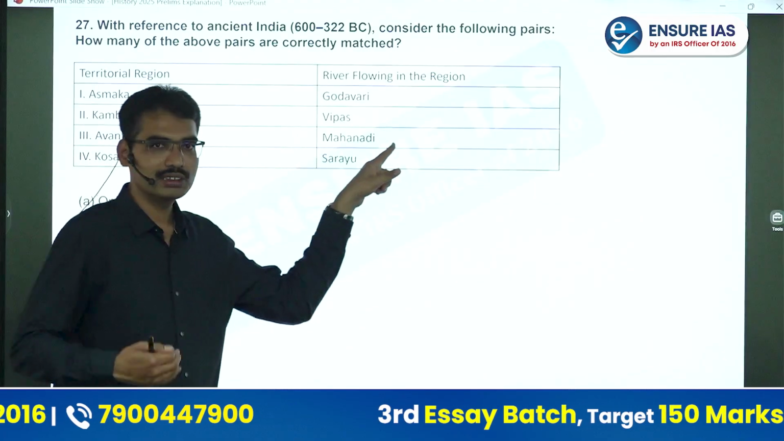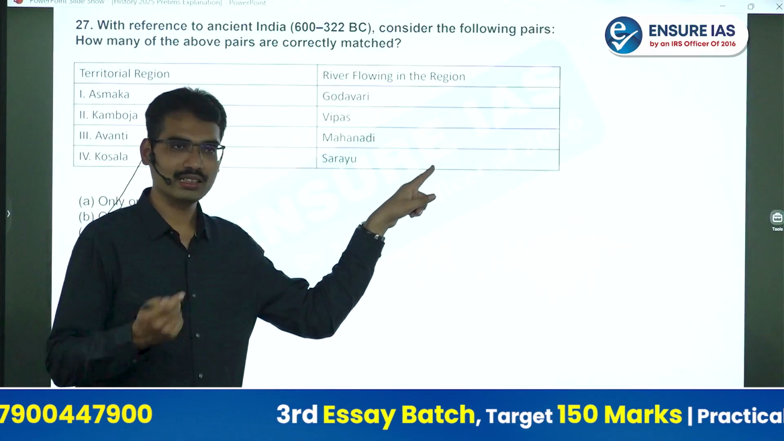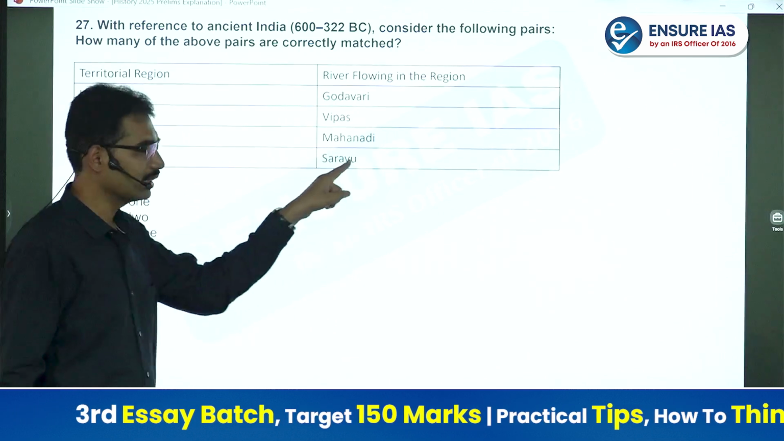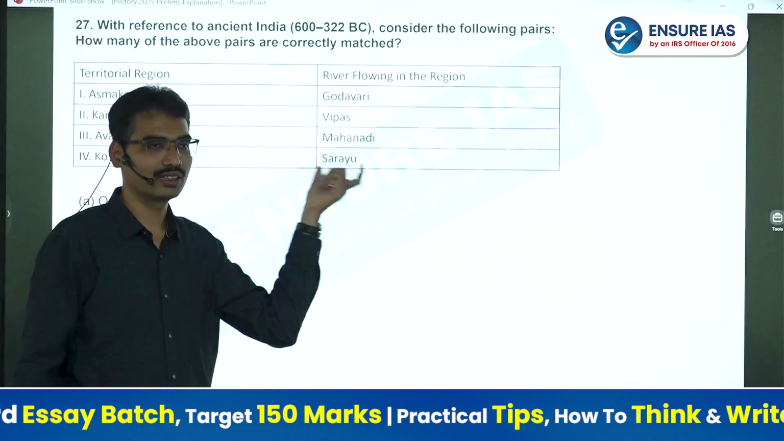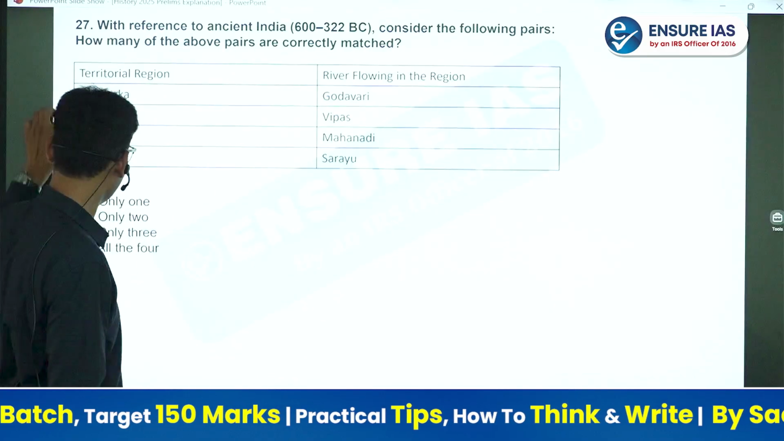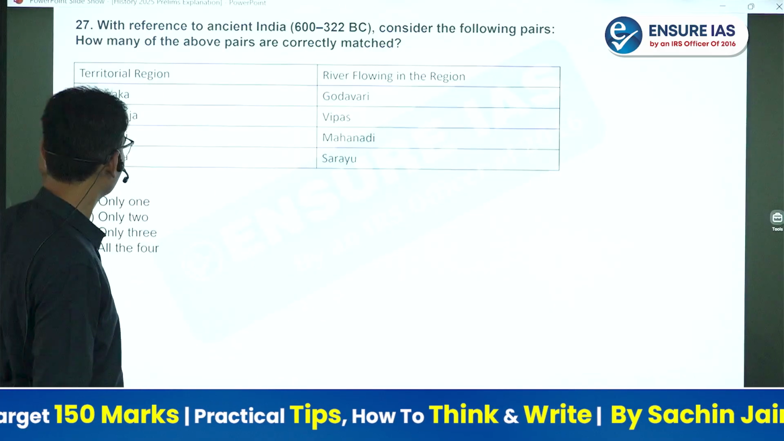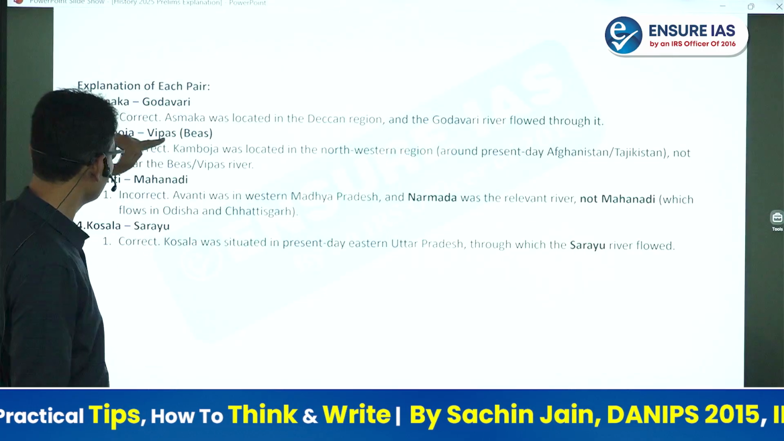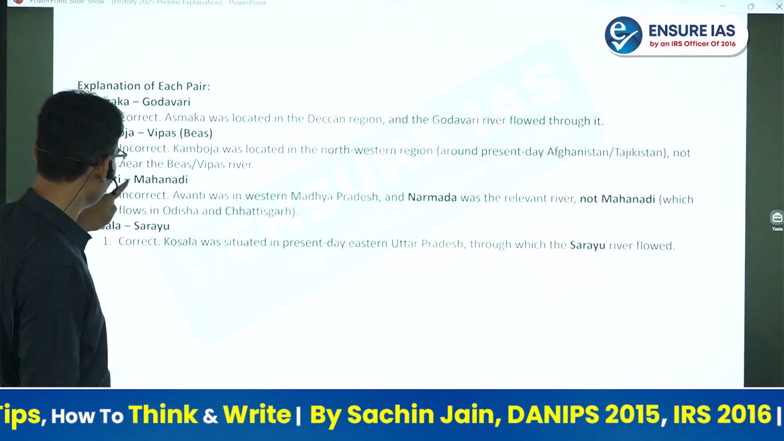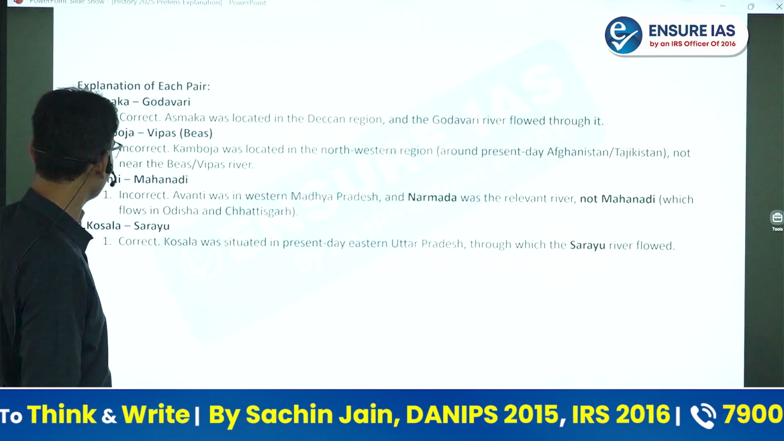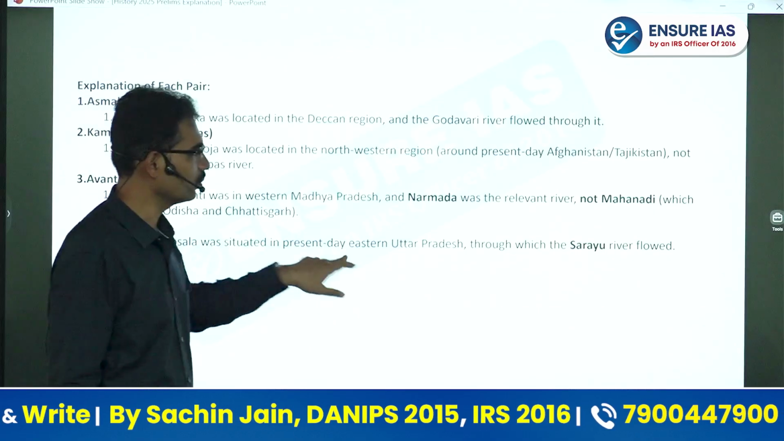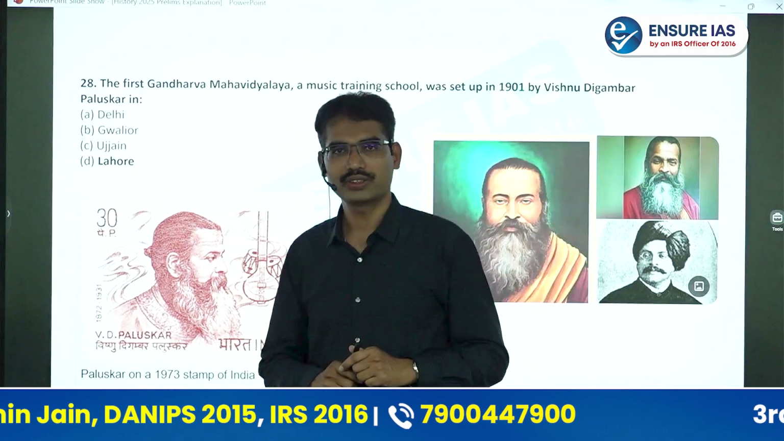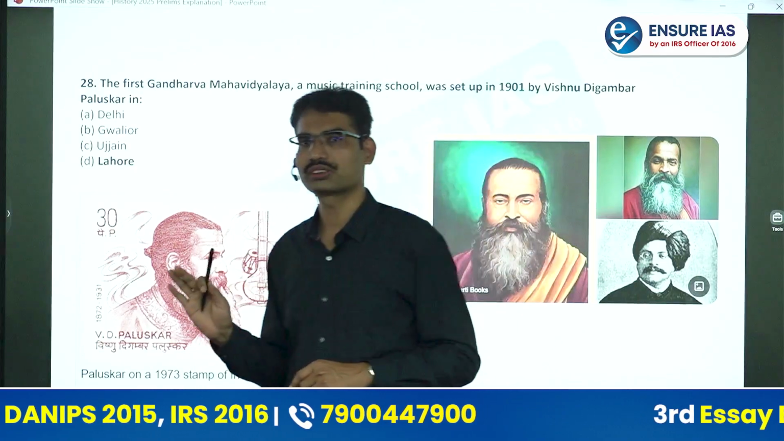Avanti. Avanti is in Madhya Pradesh, where the important river is the Narmada. But here it is Mahanadi, which is in Odisha. It is not the answer. Kosala. Kosala is the Sarayu river; Ayodhya is located on the Sarayu river. That is the Kosala kingdom. Here only two are the answers, Ashmaka and Kosala. So Ashmaka, Godavari; Kamboja, Vipas Bias; Kosala, Sarayu; Avanti, Mahanadi, not correct. So 2 are incorrect and 1 and 4 are correct. So 2 are correct. That is one other one. This question was really difficult this year because in our regular books it is not given.